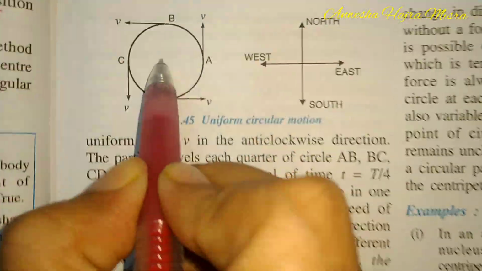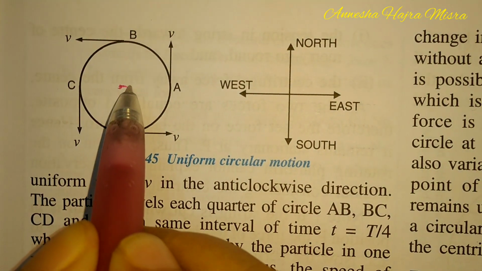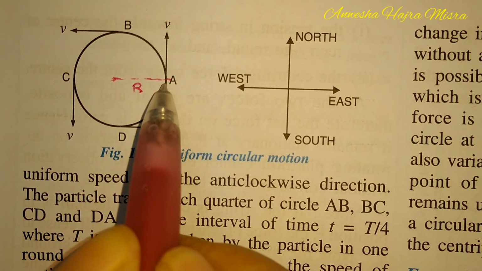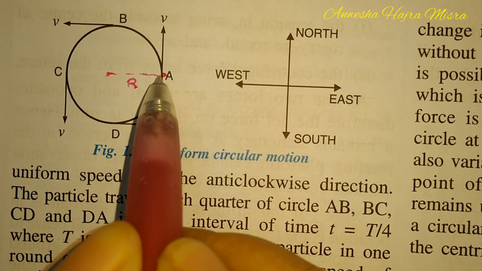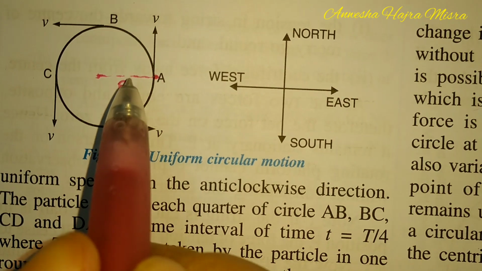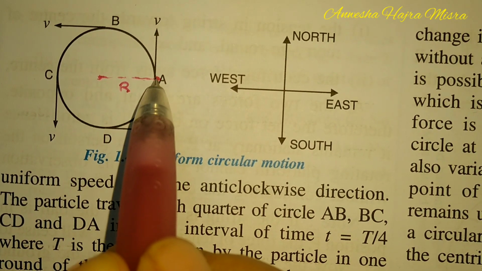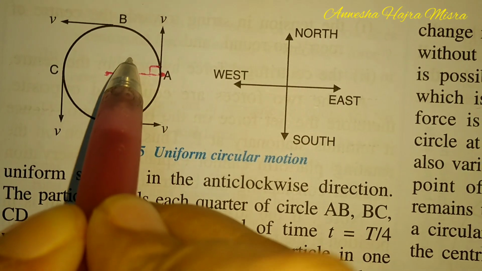Now, look into this figure, children. A body is moving in a circular path. This is the radius. At every point, the velocity direction is tangential to the path. What do you mean by tangential? Tangential means the angle between radius and the direction of velocity is 90 degrees.